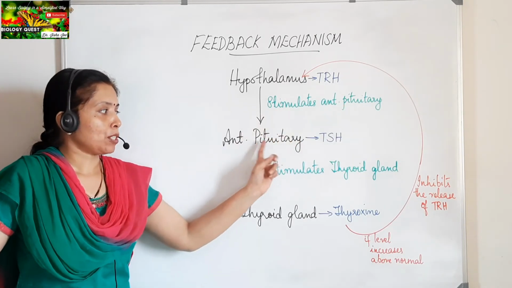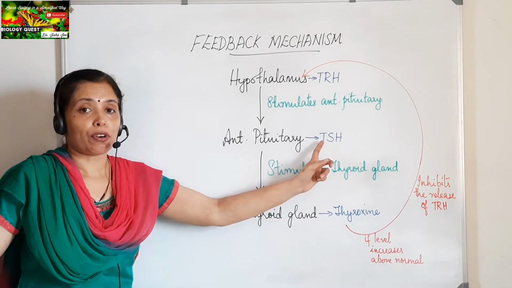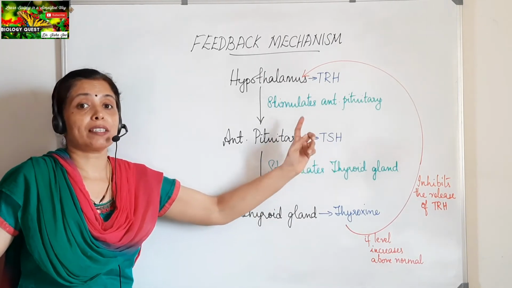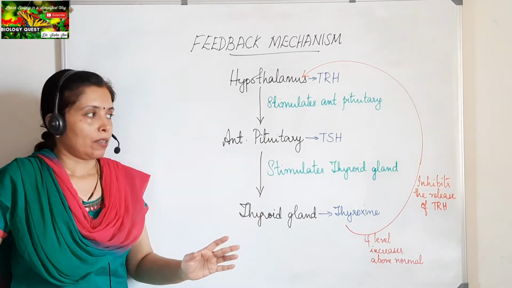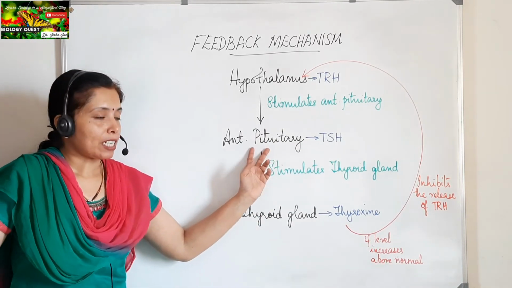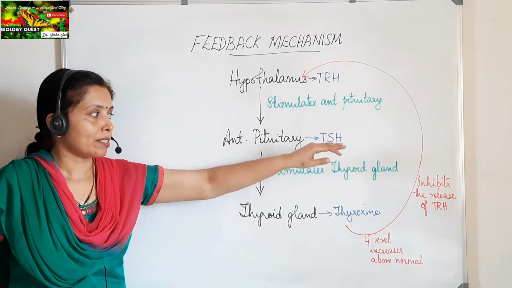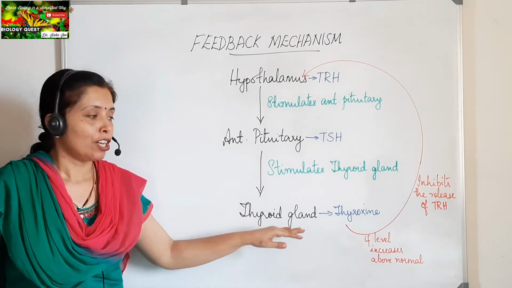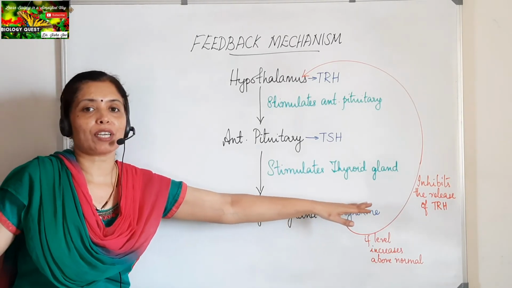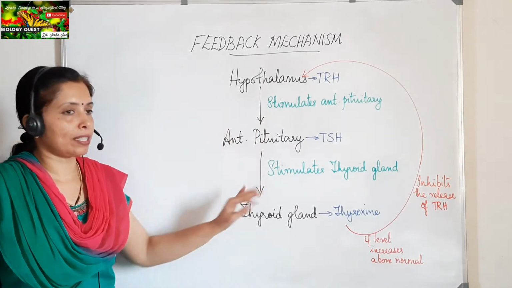Now the anterior pituitary gets stimulated and it secretes its hormone TSH, which is thyroid stimulating hormone. Okay. Now, when the anterior pituitary secretes TSH, this TSH stimulates the thyroid gland to secrete its specific hormone, the thyroxine. This is how it actually takes place.